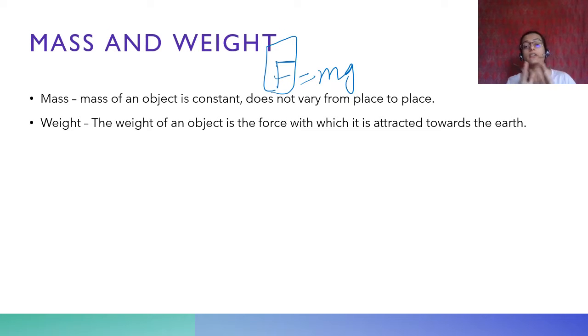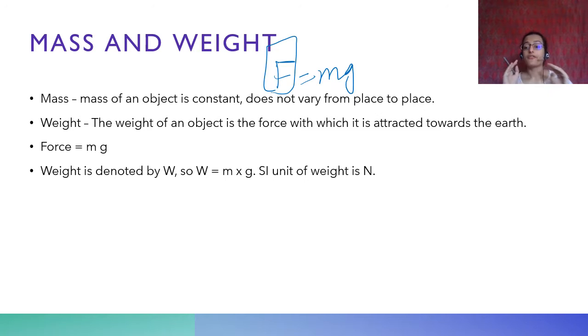Weight is a force, and therefore it has the unit Newton. The SI unit of force is Newton, therefore the SI unit of weight is also Newton, because it is the force with which an object is attracted towards the earth.